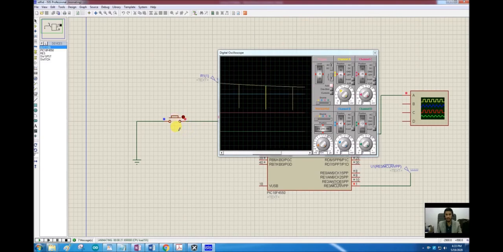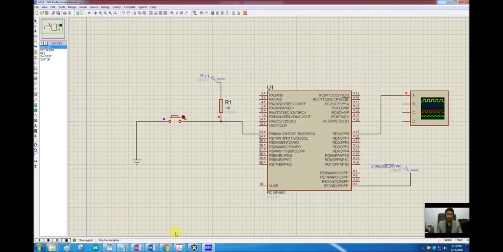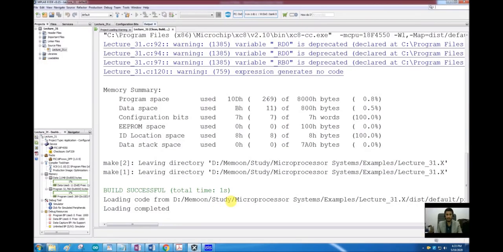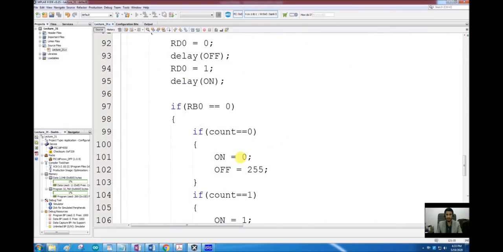So I pressed it for a longer time and it quickly skipped the next instructions, and now the duty cycle is almost 100. And now if I keep pressing it, it will not change the state. So there is something wrong with our code. So let's see here what is the issue.